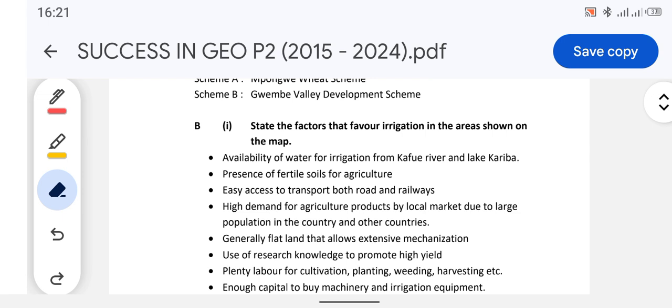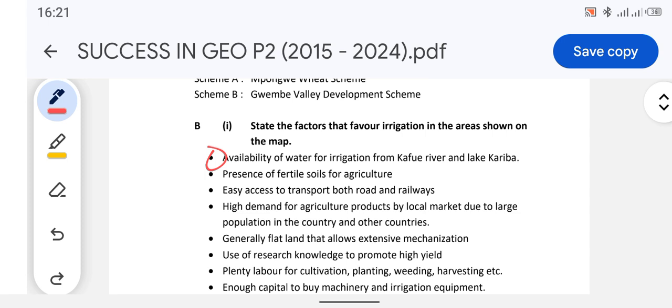So the first factor you need to know is availability of water for irrigation from Kafue River and Lake Kariba. So the presence of Kafue River and Lake Kariba makes it possible for irrigation to take place in those areas. So we move on to the next point, which is the presence of fertile soils for agriculture.